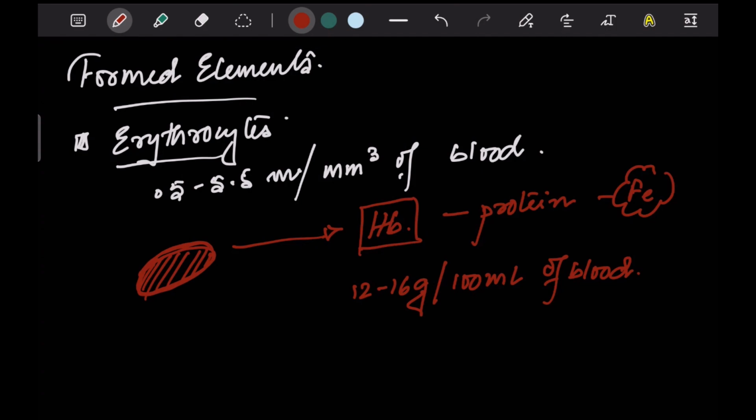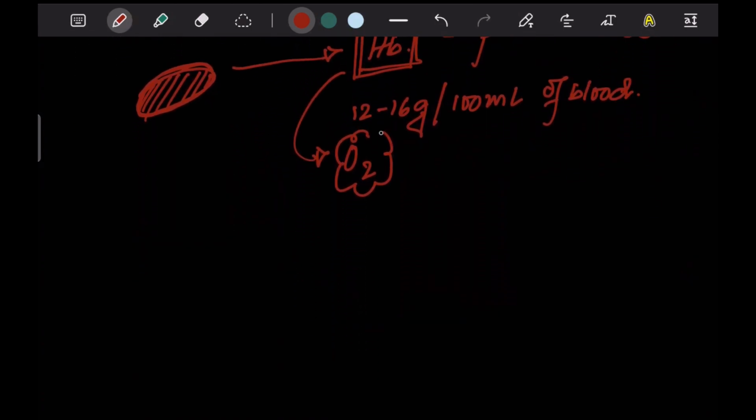Now, these molecules called hemoglobin are very significant in the transport of oxygen in the blood, and that is what RBCs are basically made for. Once we know the function of RBCs, which is the transport of oxygen, we get to know the reason behind its construction.